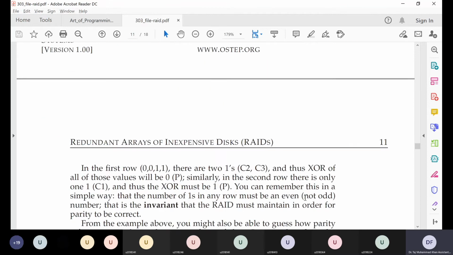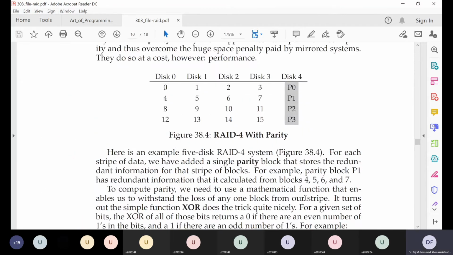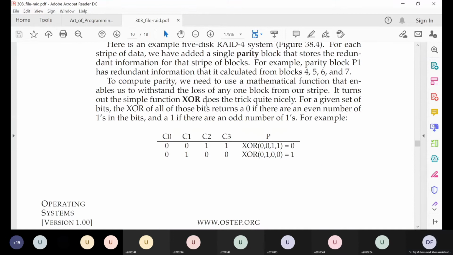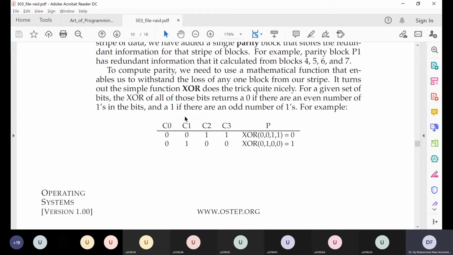So let's say one hard disk fails. Let's say disk 1 fails. In this set of 4 bits, which bit will we lose? Remember, in these sets of 4 bits, there is 1 bit from every hard disk.